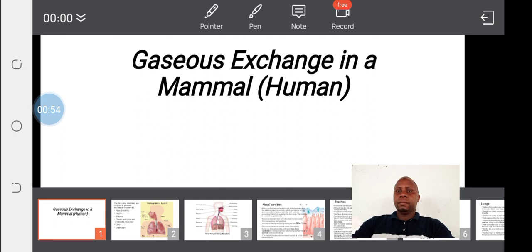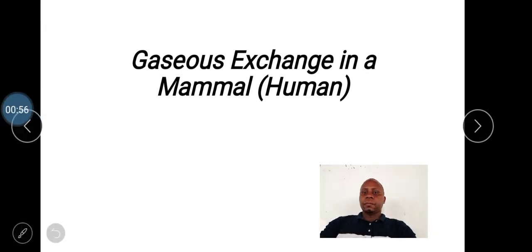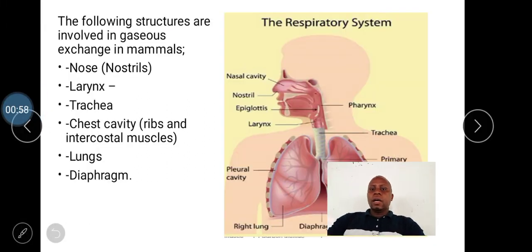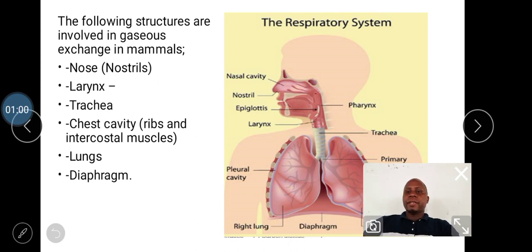Good. So, the respiratory system of all the mammals involves organs that facilitate gaseous exchange. And these organs that bring about gaseous exchange in mammals include the following.